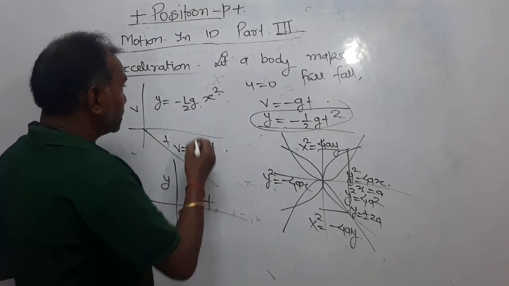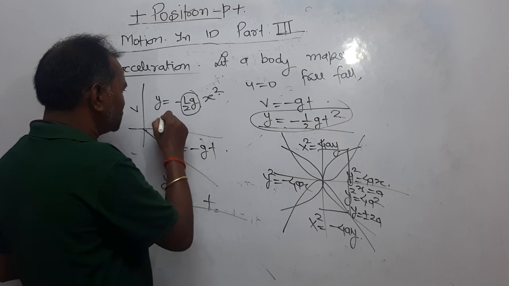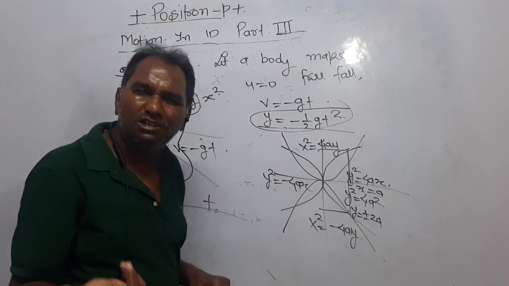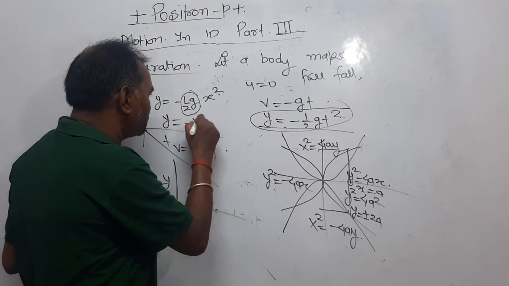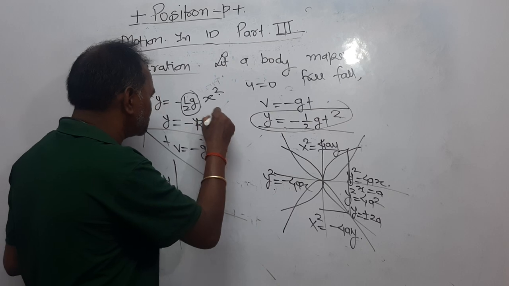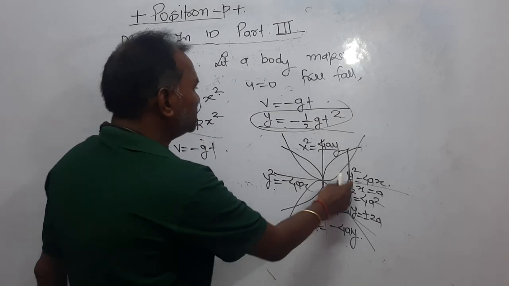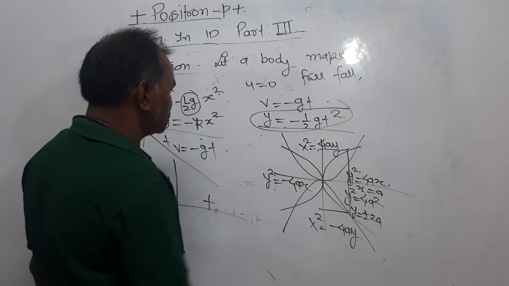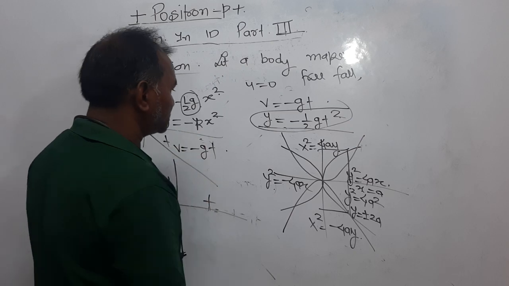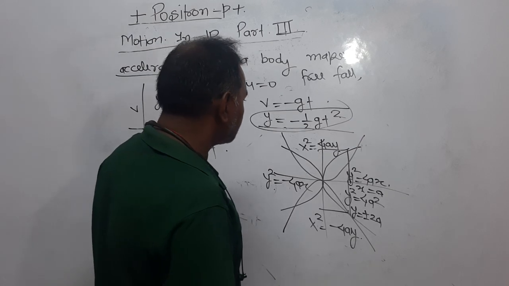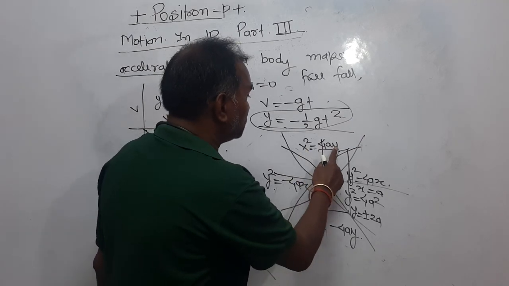Now look here, g is a constant, so g by 2 is also a constant. I am writing a new constant k, x square. Now compare which of the graphs resembles this, y is equal to minus kx square. Now look here, x square equal to 4ay.